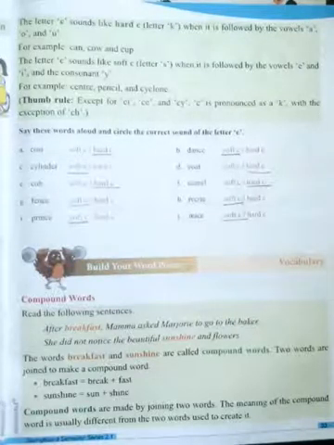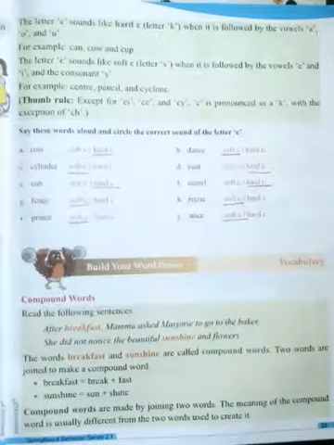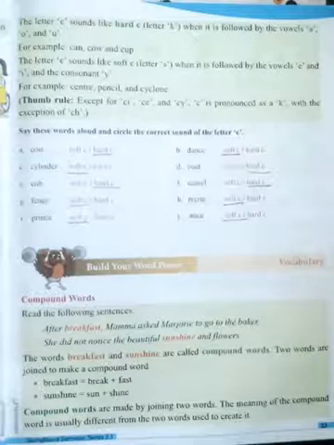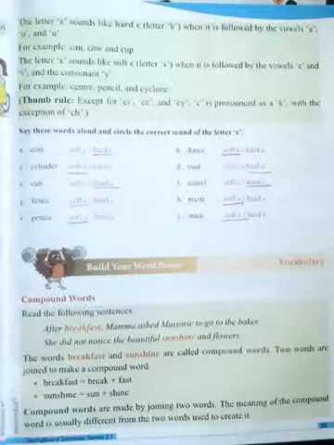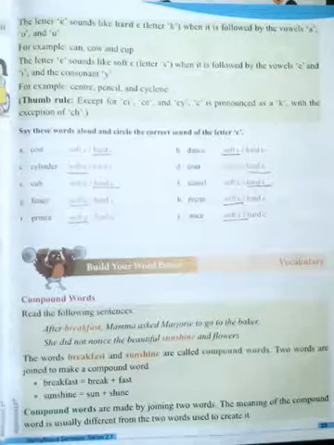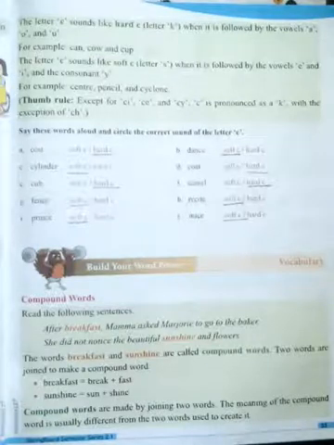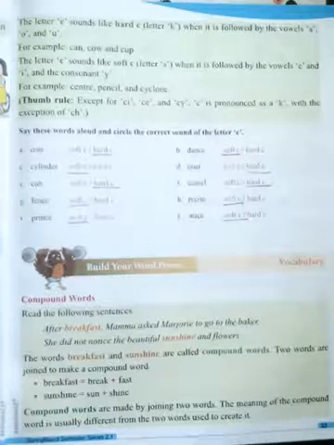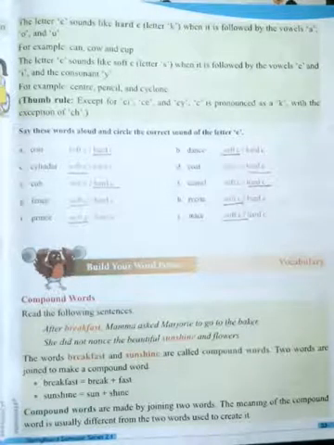The letter C sounds like soft C. It means S. The pronunciation will be S when it is followed by the vowels E and I. See here children, how many vowels are there? Already you know that, 5 vowels: A, E, I, O, U. But here, when we pronounce a K sound, after the C the letters A, O, U will come. Next, when we pronounce the S sound, after the C the letters E and I will come.